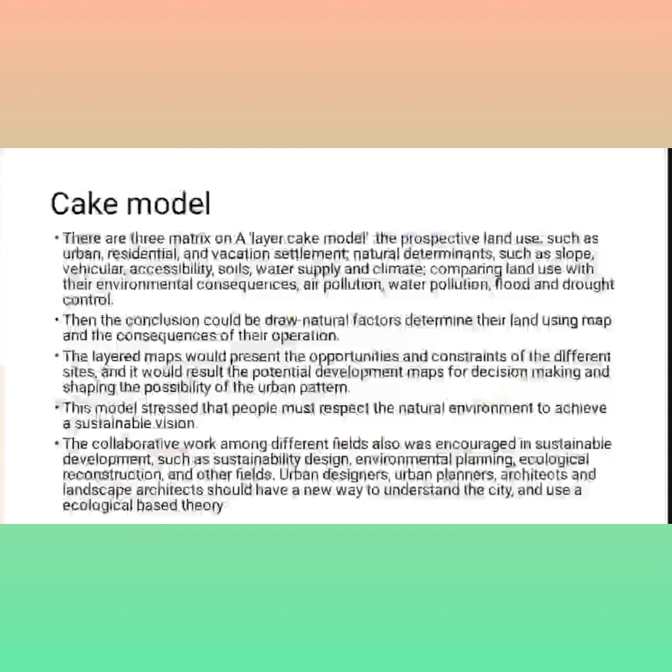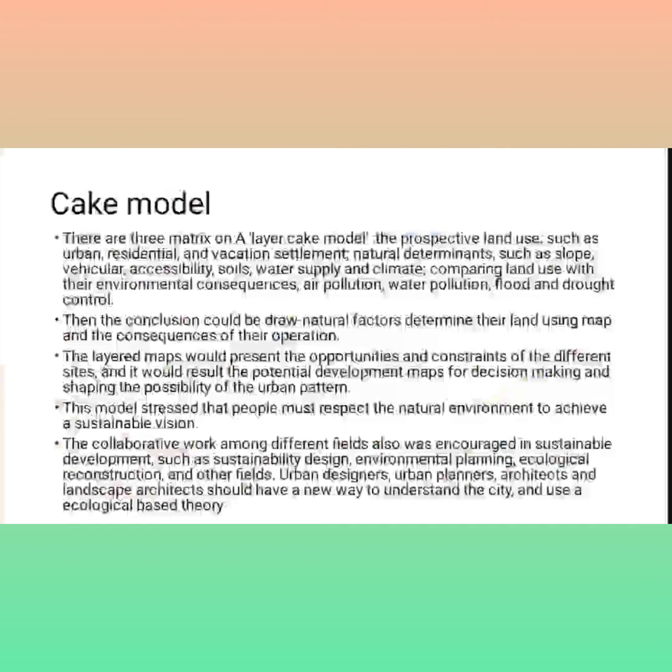The layers of a map present opportunities and constraints for different sites, and the result is the potential development of maps for decision making and shaping the possibilities of the urban pattern. This model stresses that people must respect the natural environment to achieve sustainable visions.